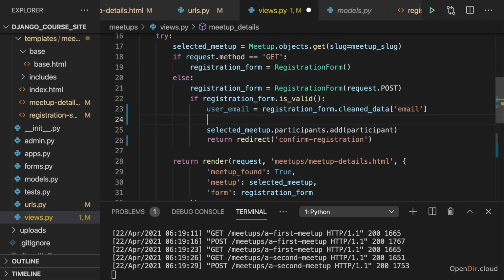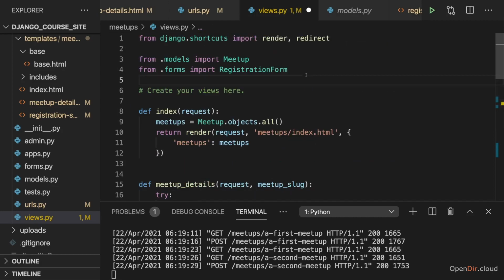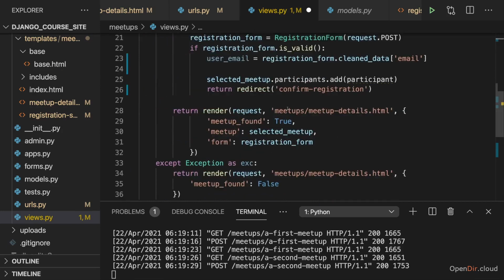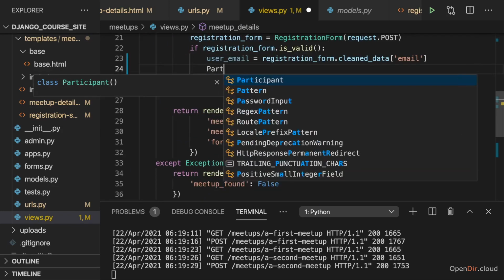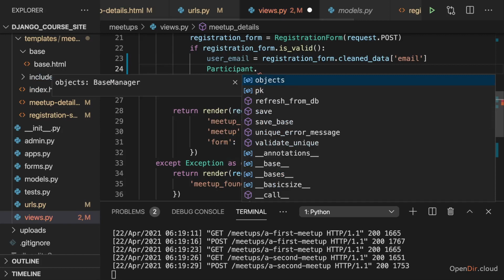Now with that information, we can create a participant ourselves. And I'm doing that because if I use the participant model for creating that participant instead of this form, then I have control over how it's created and I can check whether I do have a participant before I try to create a new one. So therefore, in this views.py file, from the models file, we can import participant, this model. And then in the view function here, we can use this participant model to create a new participant if we don't have one for this email address yet.